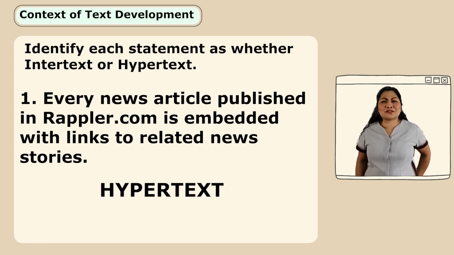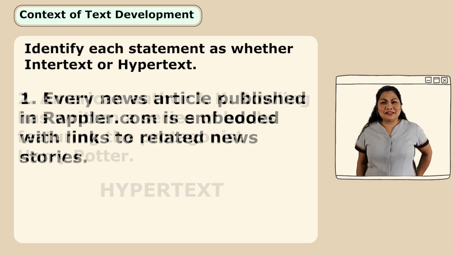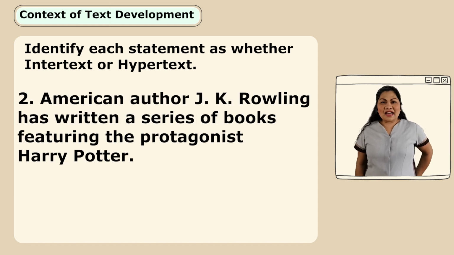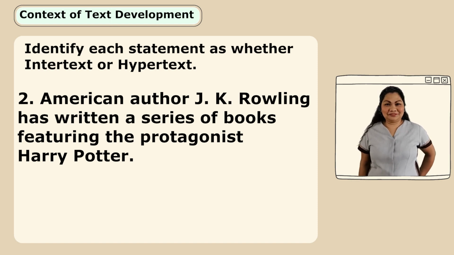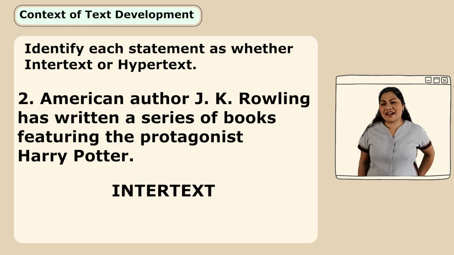Hypertext? Yes, that's correct. Very good. Number 2. American author J.K. Rowling has written a series of books featuring the protagonist Harry Potter. Intertext? That's right. Very good.